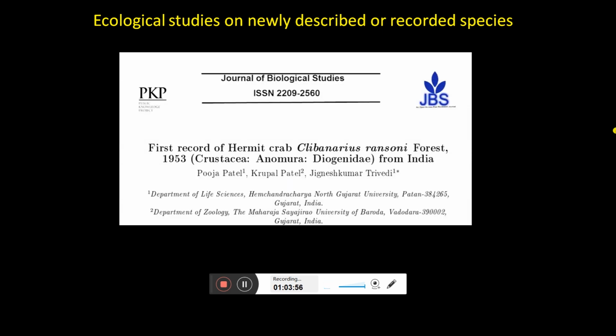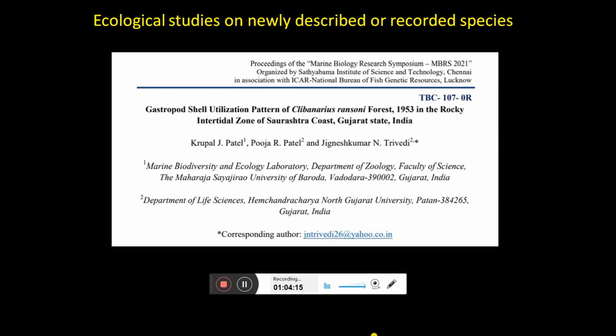Okay, for example, recently we recorded Clibanarius sensani, a very small hermit crab species, for the first time from India. And when we were going through the literature, we came to know that there is no information about its ecology available throughout the world. Nobody has studied the ecology of this so far. So I gave this work to my dissertation student. Then she worked on the shell utilization pattern, a very small ecological aspect of this species, and you can see we got a beautiful paper in the proceedings of one particular conference. So this kind of small studies you can do.